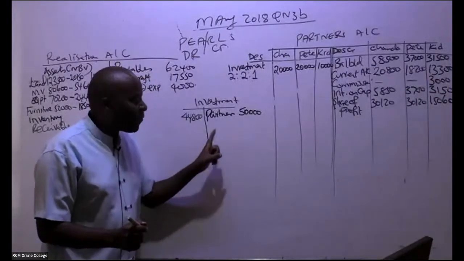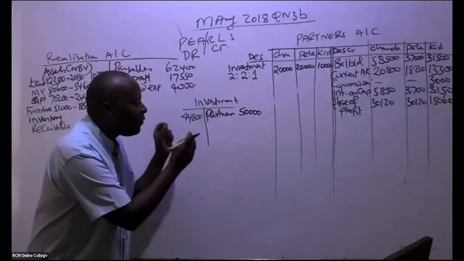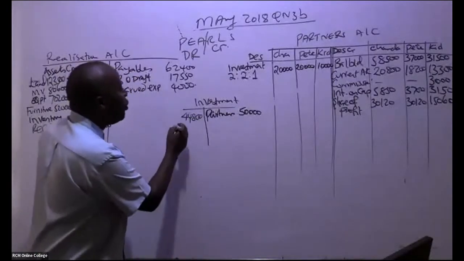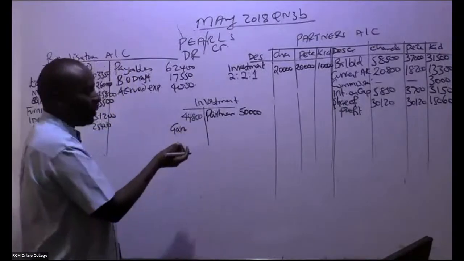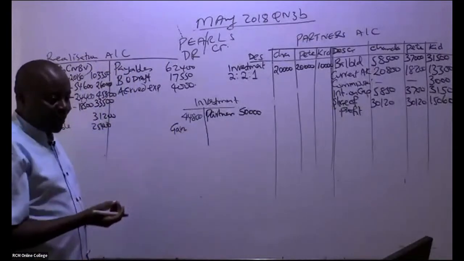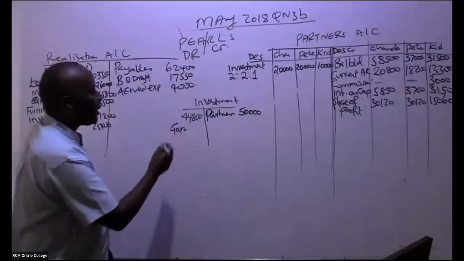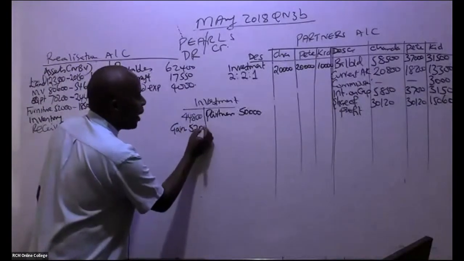They made a profit. There was a gain on this investment. So this gain, you come and mention here the gain. What is the balancing figure? The gain on the investment is 5,200.